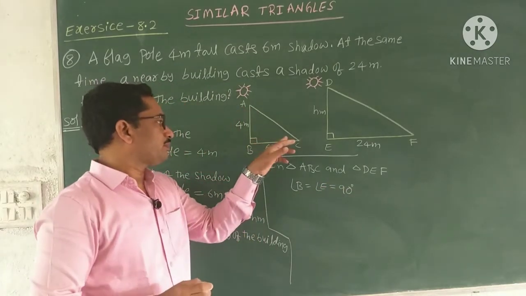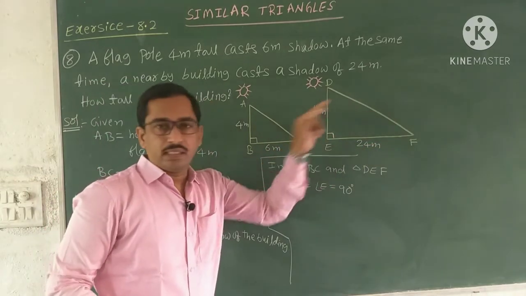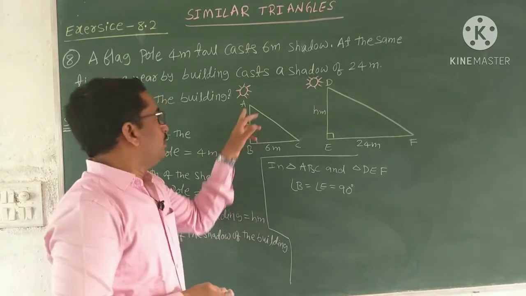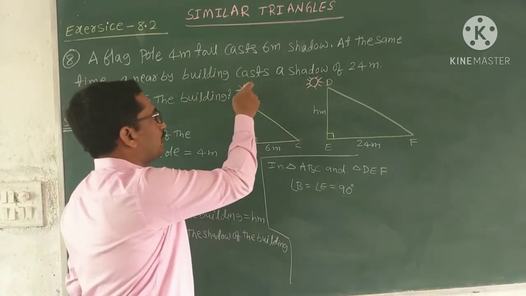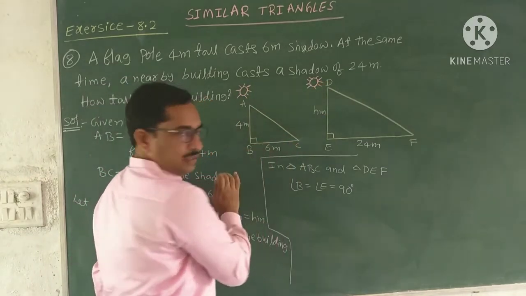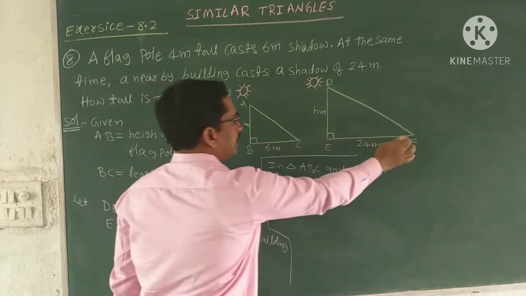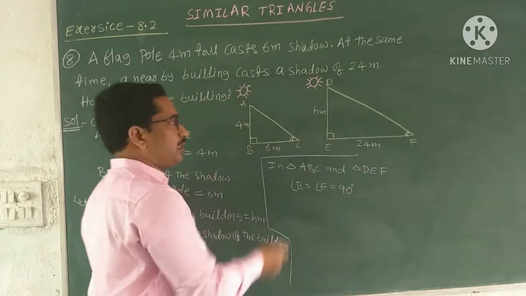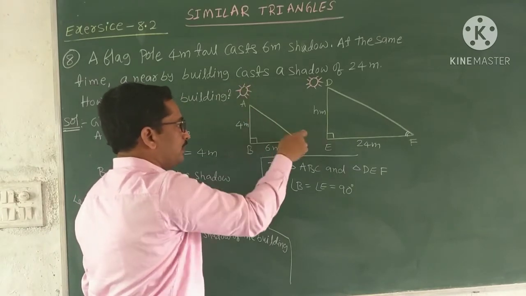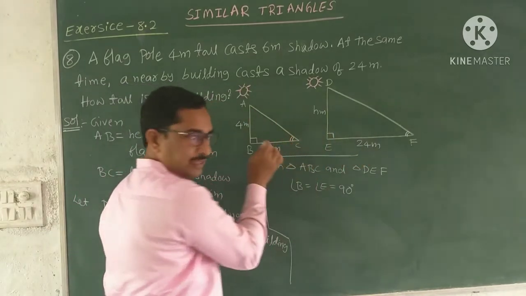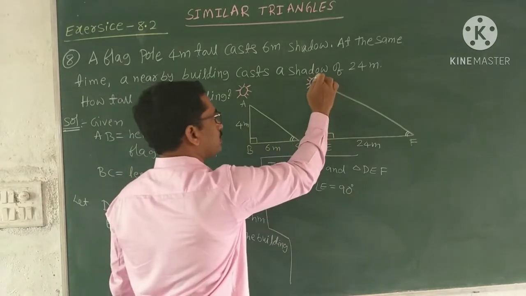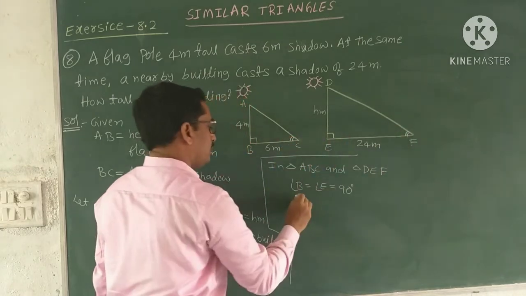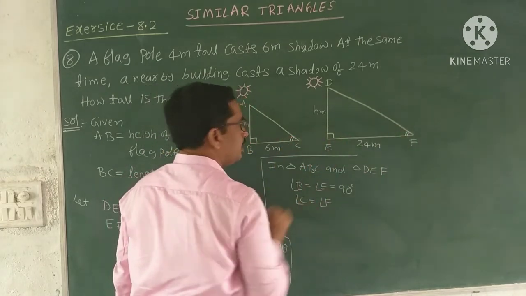And if you observe, angle at C and angle at F are also equal, because this is the angle of elevation of the sun. The rays of the sun make an equal angle with the ground level at point C and at point F, because it is at the same time. So angle C equal to angle F.